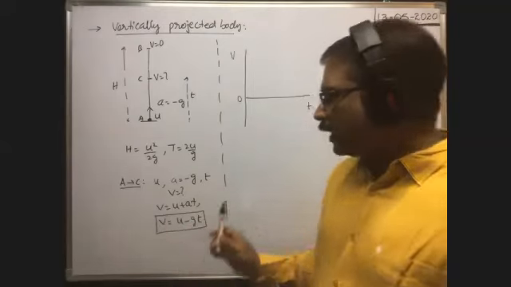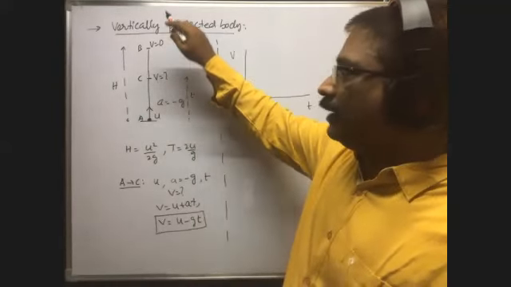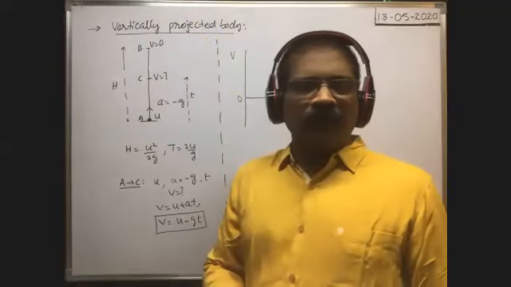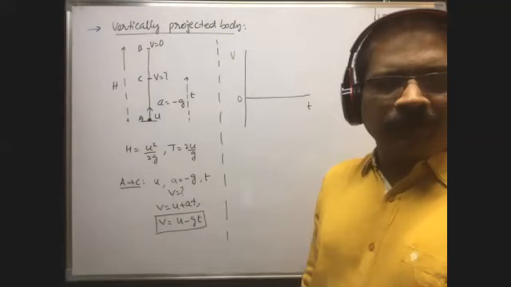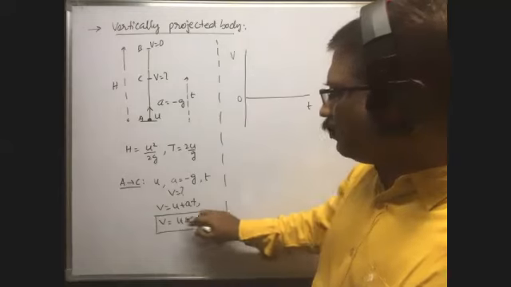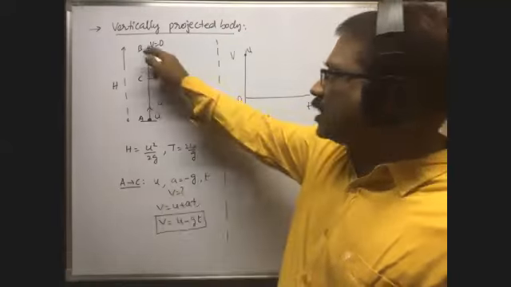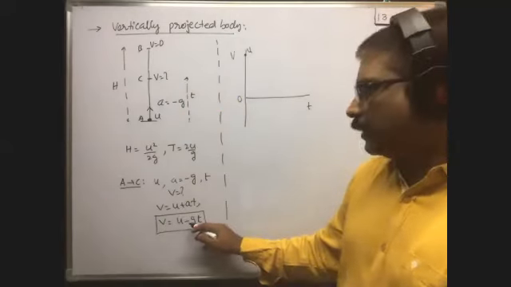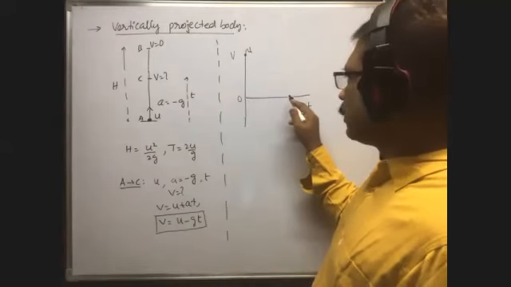Whenever the body is thrown vertically upwards, until it reaches the highest point, its velocity direction is upwards, that means along the positive direction only. But the slope is equal to minus g, that means the slope is negative, no? At t is equal to 0, v is equal to u. That point lies here. At the highest point, where velocity is 0, time taken is equal to u by g, that is the time of ascent. So when v is equal to 0, that point lies on the time axis.